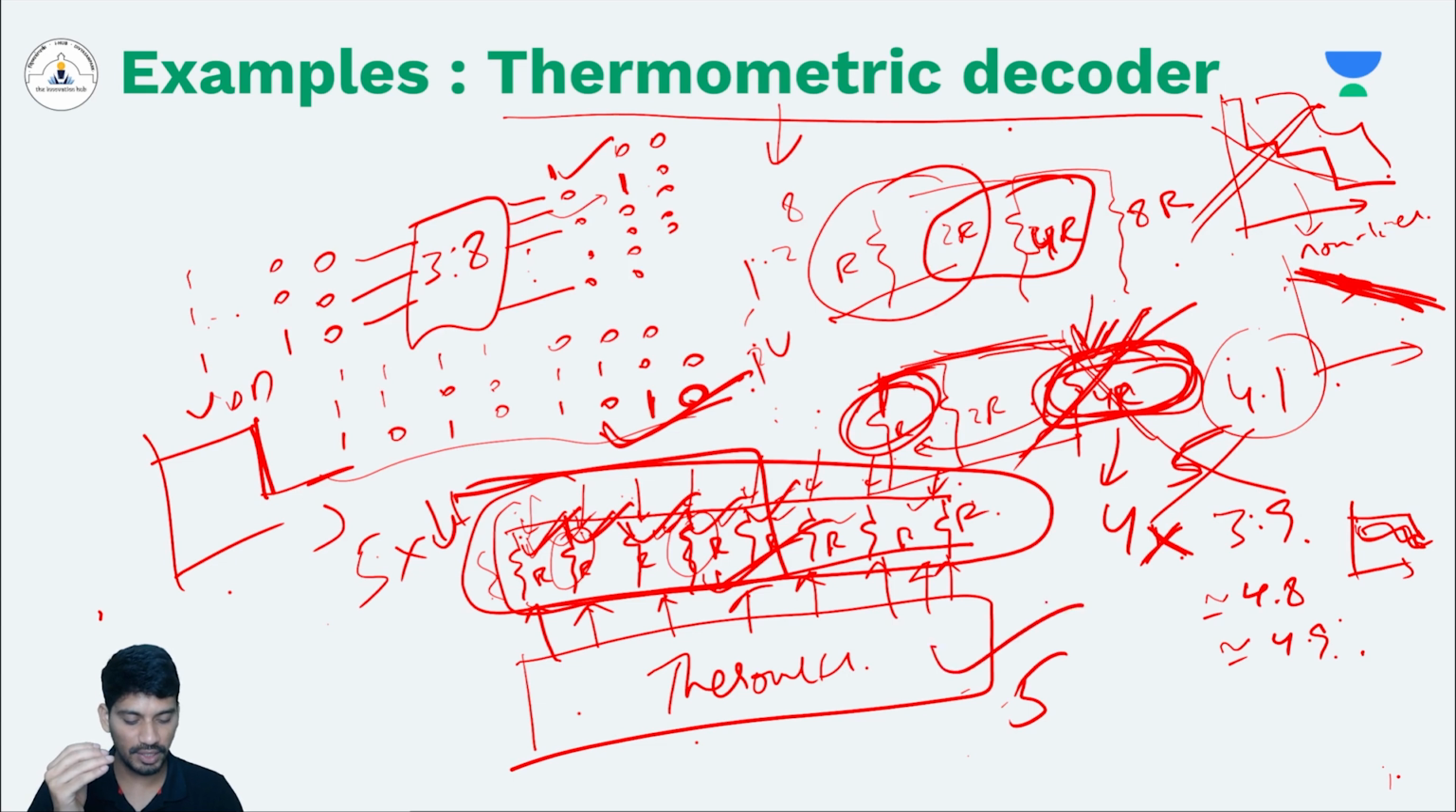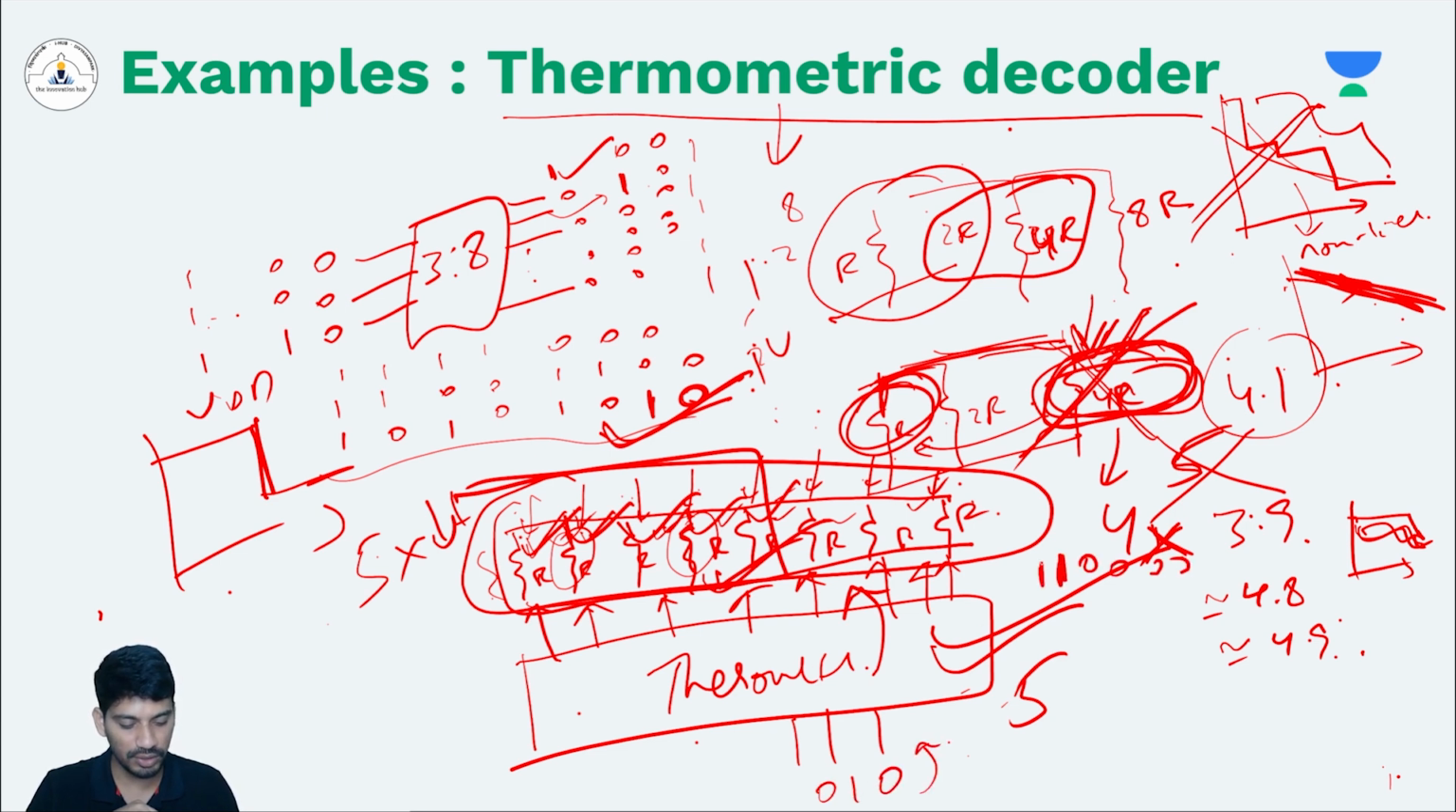So that is where the thermometric decoders will be used to give you the control signals to the resistive ladder. So by using a 3-bit input, if you have 2 as your input, then it will give 2 ones and remaining all zeros. These 2 ones will be given to the ladder and 2 stages will be conducting.